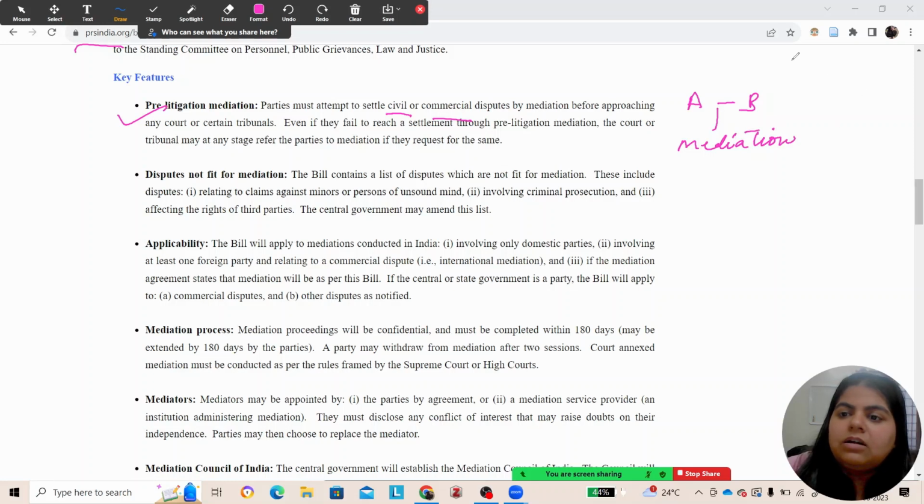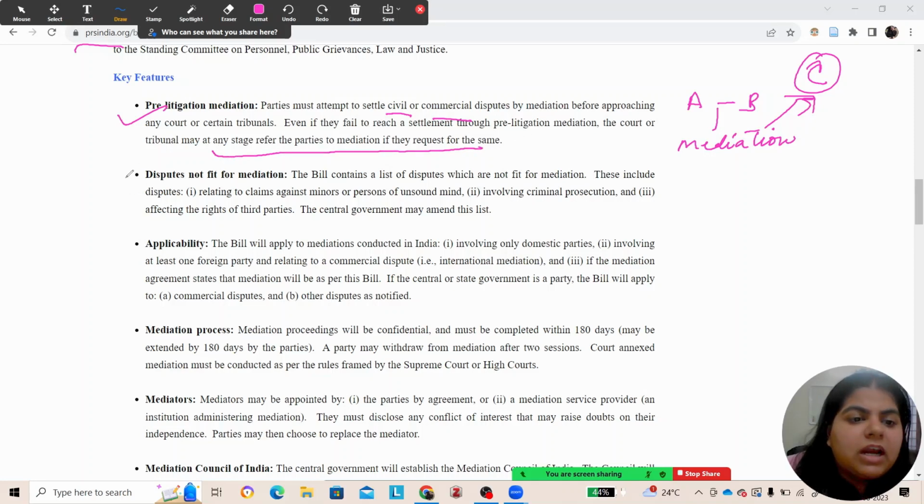Okay, you appoint a third party as mediator and you try to resolve the dispute. But even if the dispute is not resolved, then you can go to court, and the court can also allow mediation at a later stage if the parties request for it.